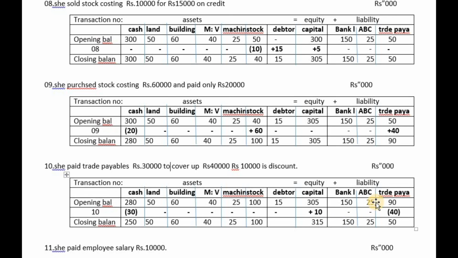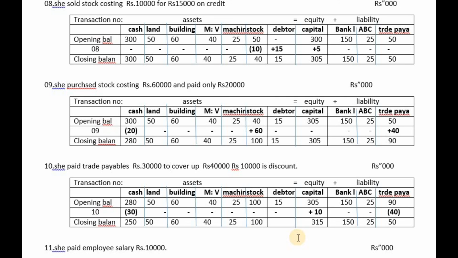Now here you can understand trade payable, earlier 90,000, decreased by 40. Now the remaining balance is 50,000. Now cash, earlier 280,000, and then decreased by 30. Now it becomes 250,000. So, students, at the end of the 10th transaction, with the closing balances of each asset item, total of assets is going to be equal to total of equity plus liability.